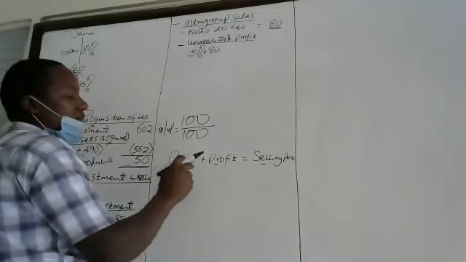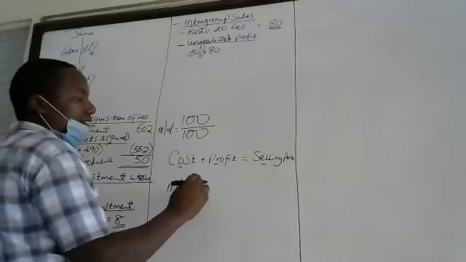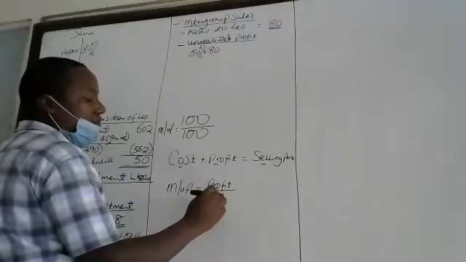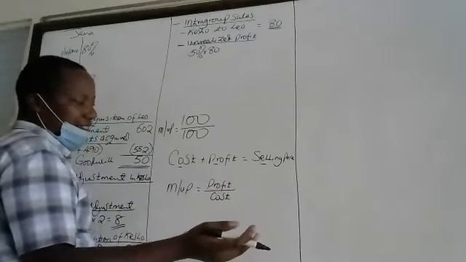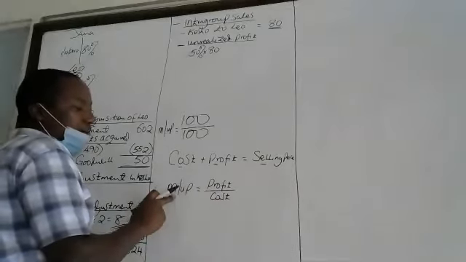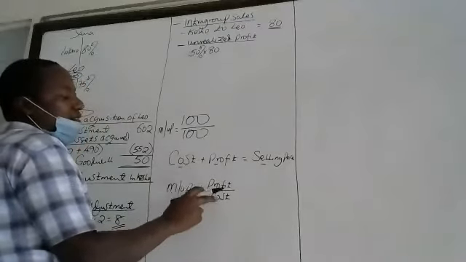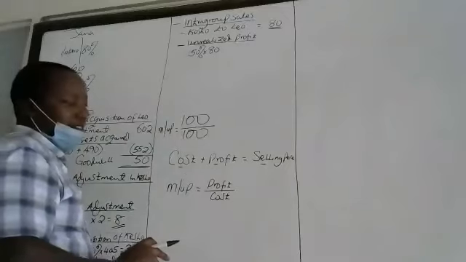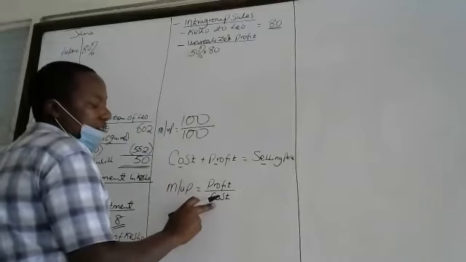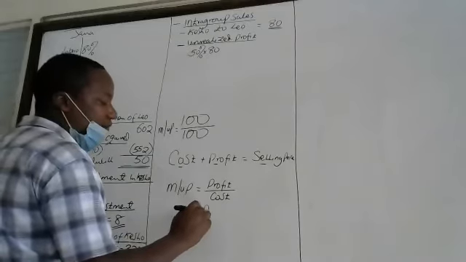When we express it as a percentage of cost, we call it markup. It is equal to profit divided by cost, times 100. In most cases, we are given the markup. For you to calculate one of those three items, you must have two of them, is it? So if you are given a markup at the cost, then you must look for profit. So given markup, profit will be equal to what?